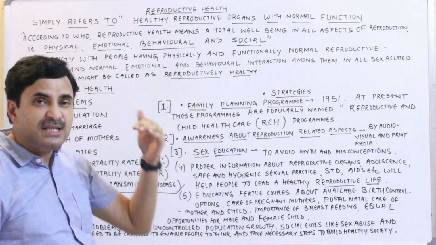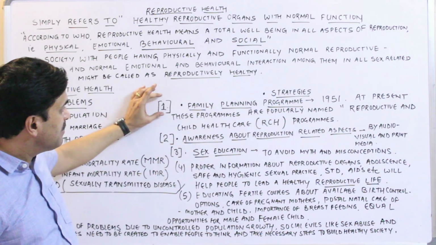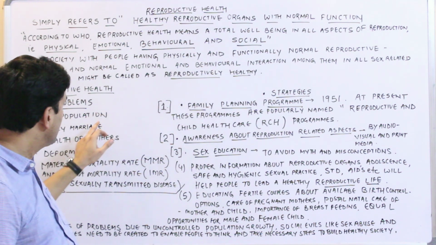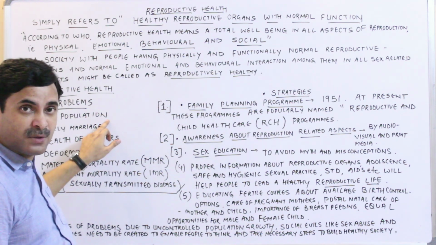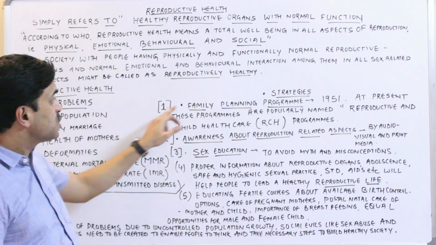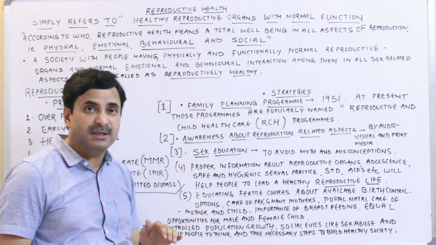Alright. And at least we'll be studying 9 to 10 strategies in this section. Number one strategy is the family planning program. As you know very well, the major problem for India is overpopulation. We have crossed 130 crores. Alright. So family planning programs were established by the government.